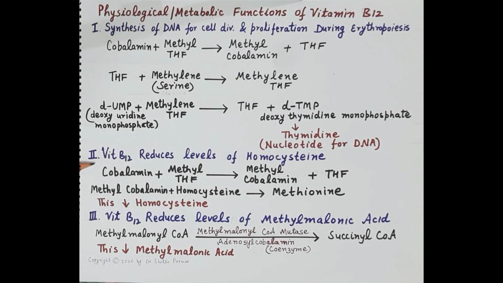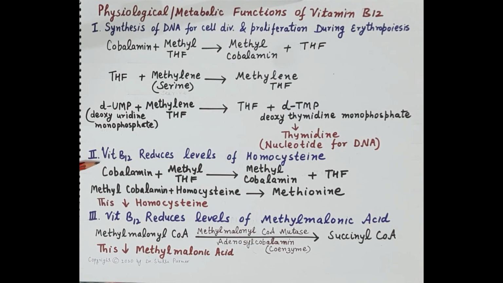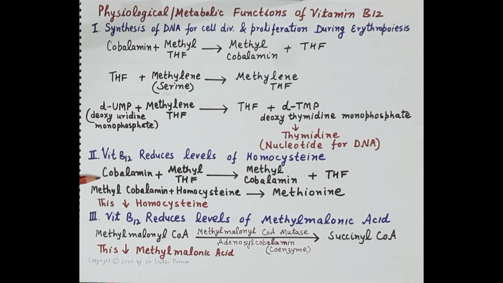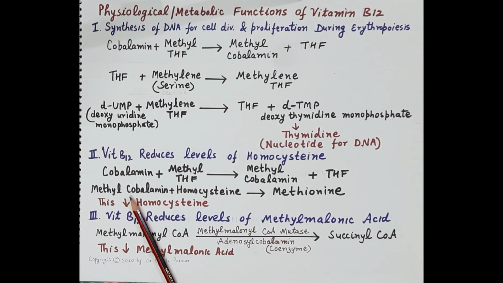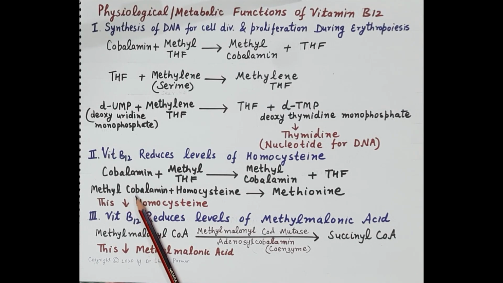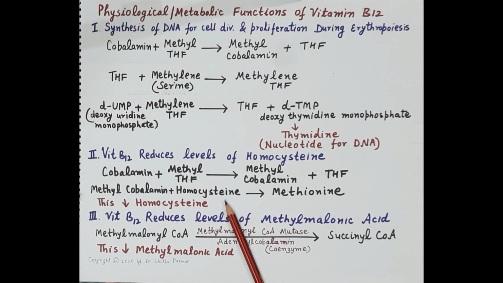Second important physiological function of methylcobalamin. Methylcobalamin, that is vitamin B12, reduces the level of homocysteine. Now, an increase in the level of homocysteine is a risk factor for atherosclerosis, platelet aggregation, and ischemic heart diseases. So, cobalamin in the presence of methyl tetrahydrofolate forms methylcobalamin. Now, methylcobalamin transfers its methyl group to homocysteine, forming methionine. So, homocysteine is converted to methionine, that reduces the levels of homocysteine.